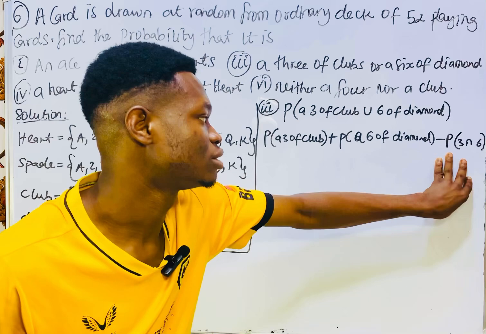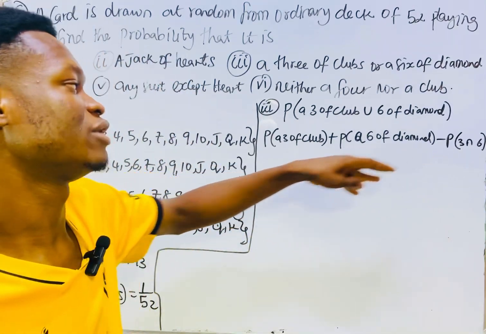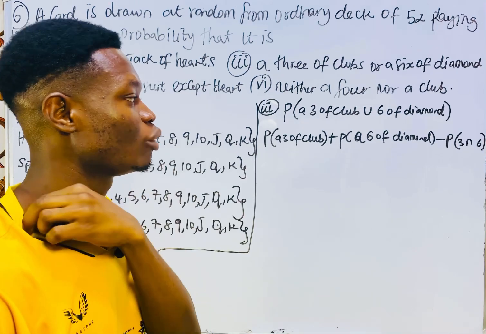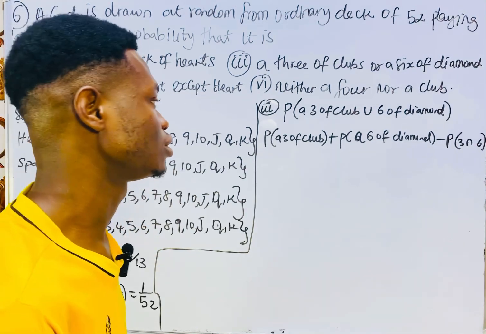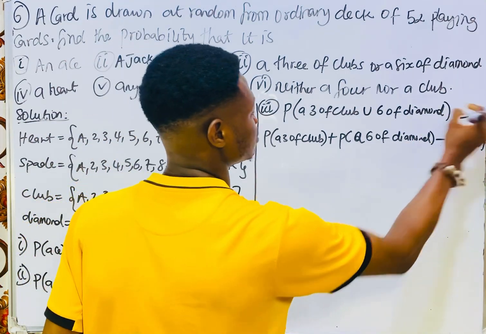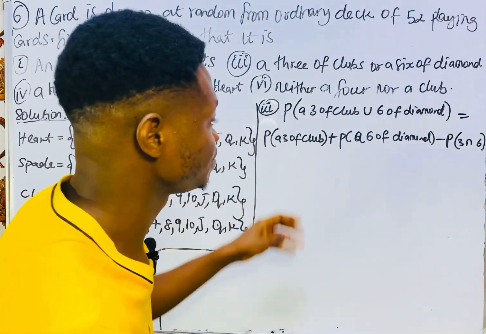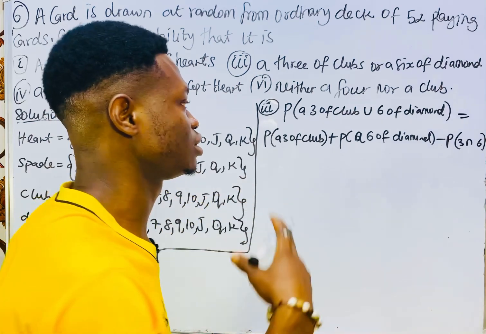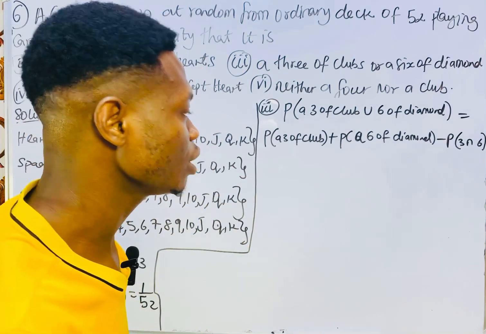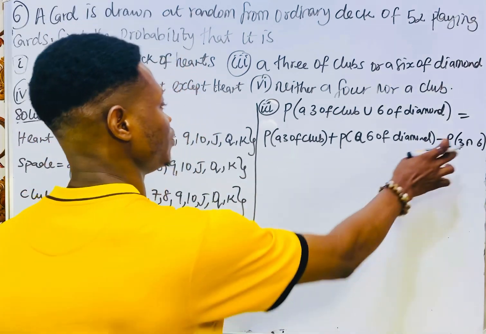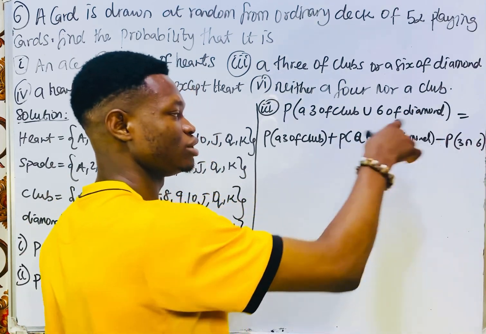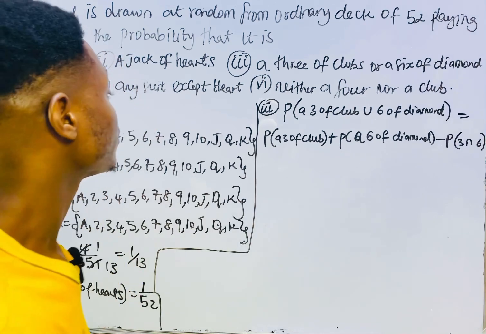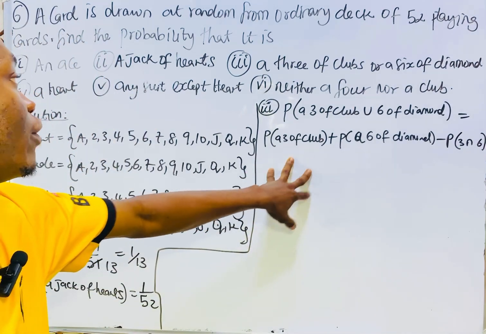So this one is not mutually exclusive, but the reason I put this minus here is for us to know whether they are mutually exclusive or not. Because the only difference is that in mutually exclusive we don't have this minus the intersection, but in not mutually exclusive you have it. So if this thing is equal to 0, that means they are mutually exclusive.